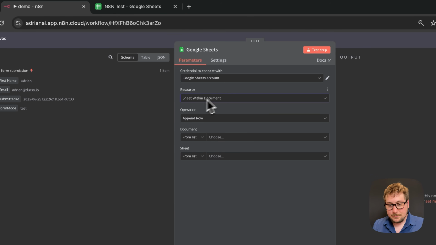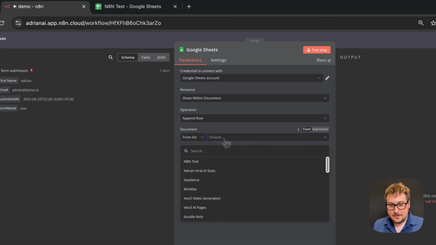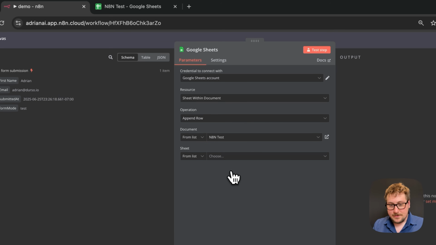Okay, so it's a sheet within document, and we're appending row. So let's get the document, which just means the file. I have this one called N8N test that I made for this.